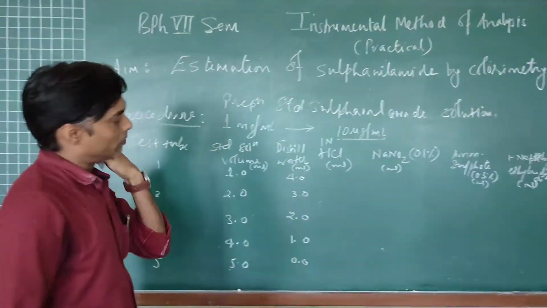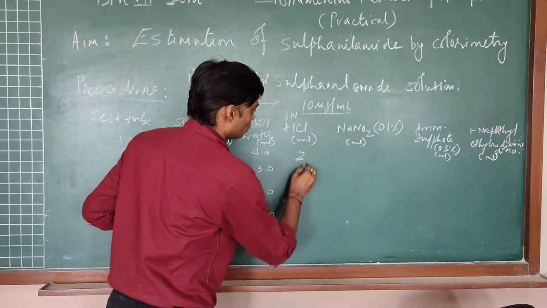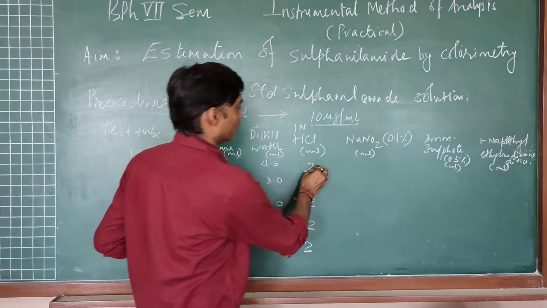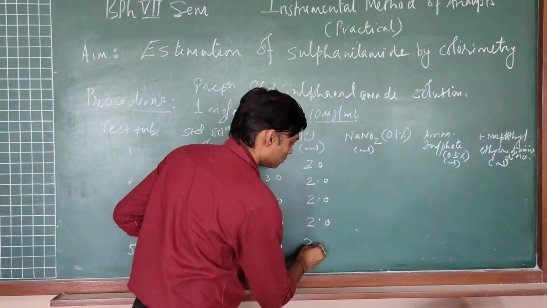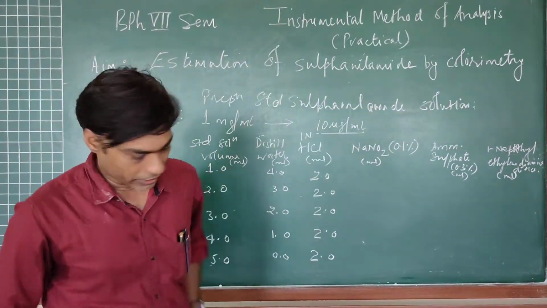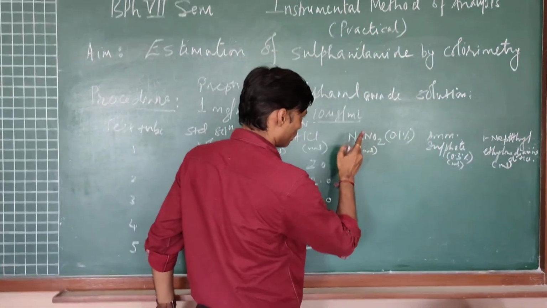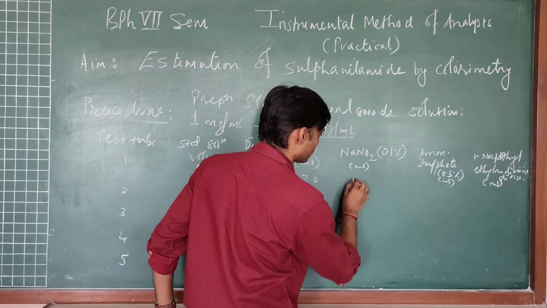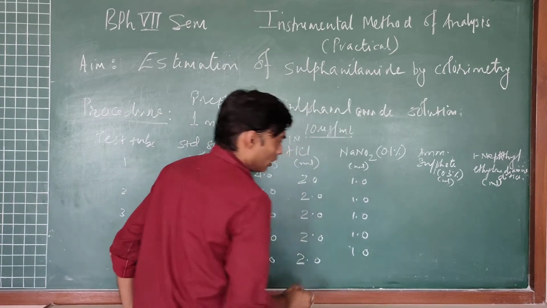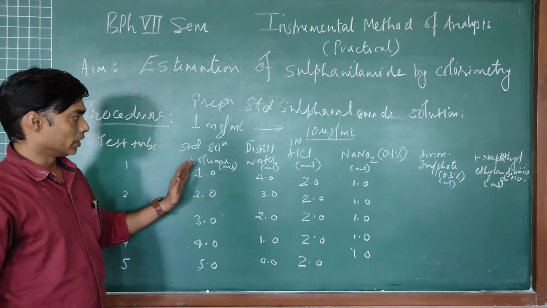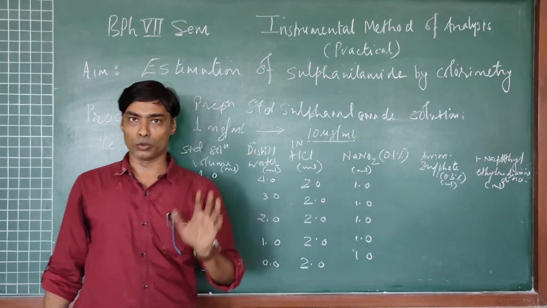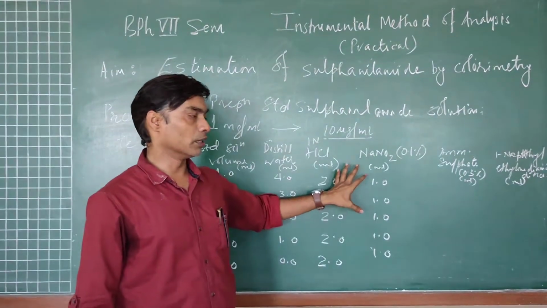Now to this I will be adding HCl, 2 ml in each test tube. Once the 2 ml of HCl is added, I will be adding 0.1% solution of sodium nitrite, 1 ml in all the test tubes. After the addition of distilled water, HCl and sodium nitrite, I will be waiting for a 2-minute period so that the reaction can be completed.